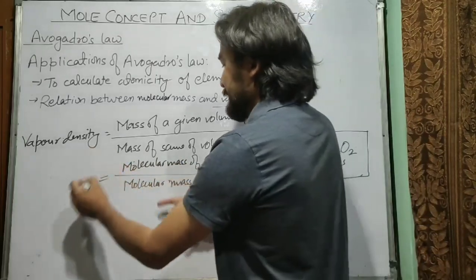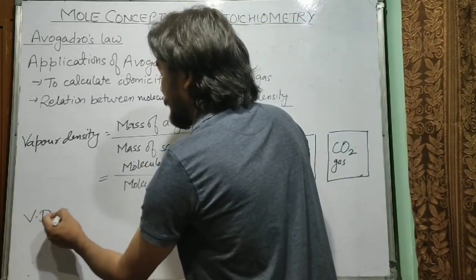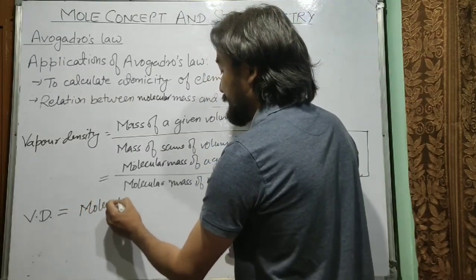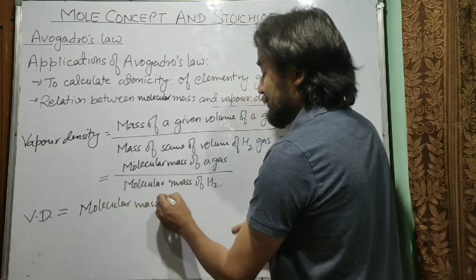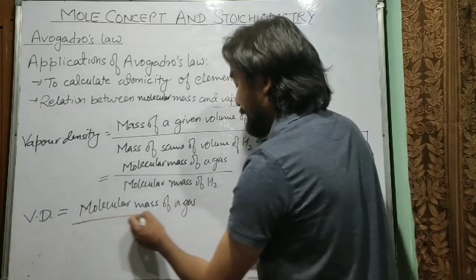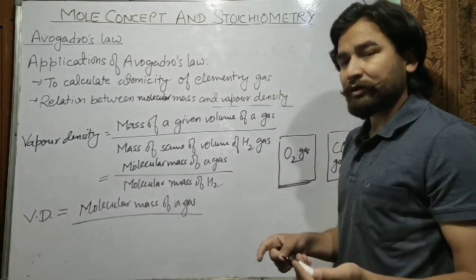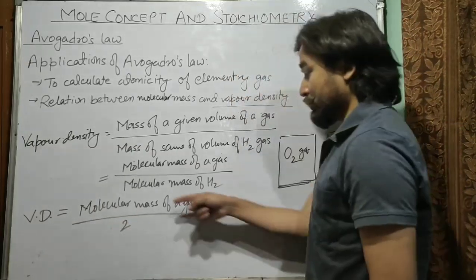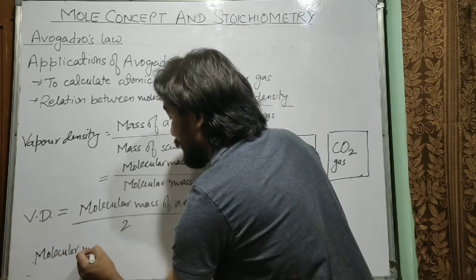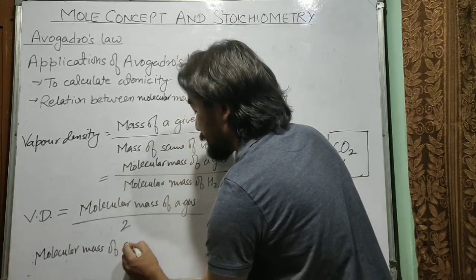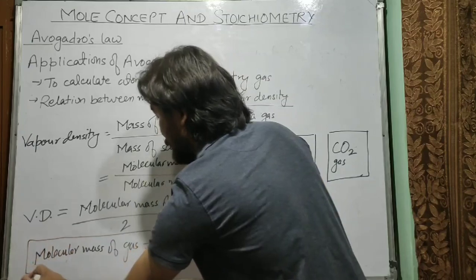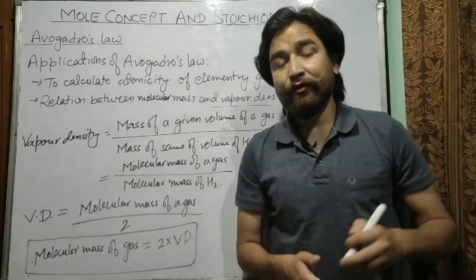So according to this formula, we can denote vapor density by Vd equal to molecular mass of a gas divided by molecular mass of hydrogen. And what is the molecular mass of hydrogen? Molecular mass of hydrogen is 2. So divided by 2. So what is the formula for molecular mass of a gas? Molecular mass of a gas is equal to 2 into vapor density. So this is the relationship between molecular mass of a gas and vapor density of the gas.